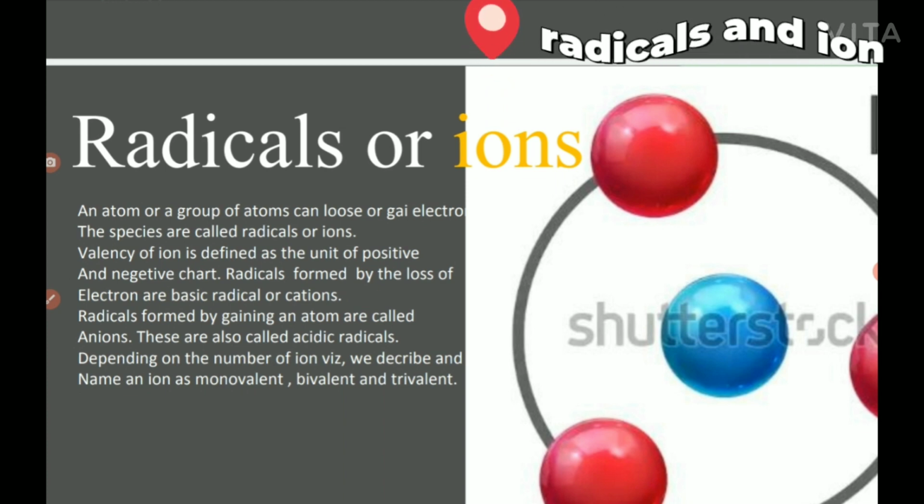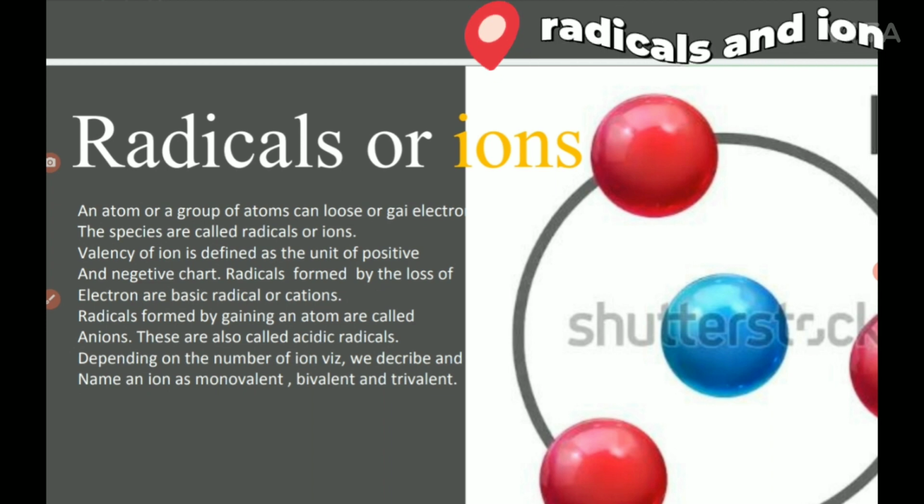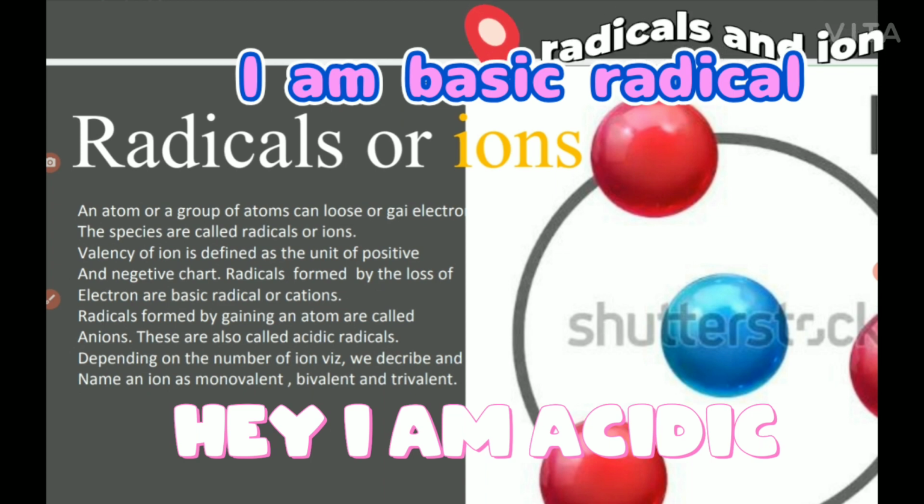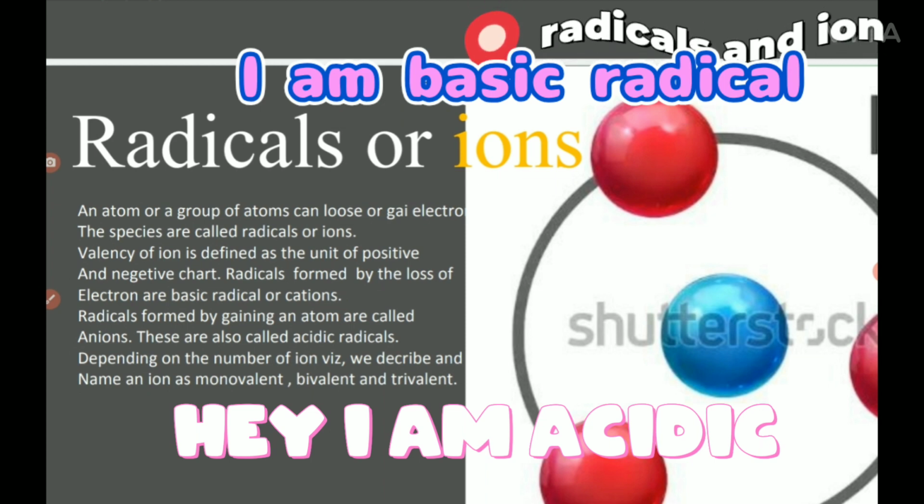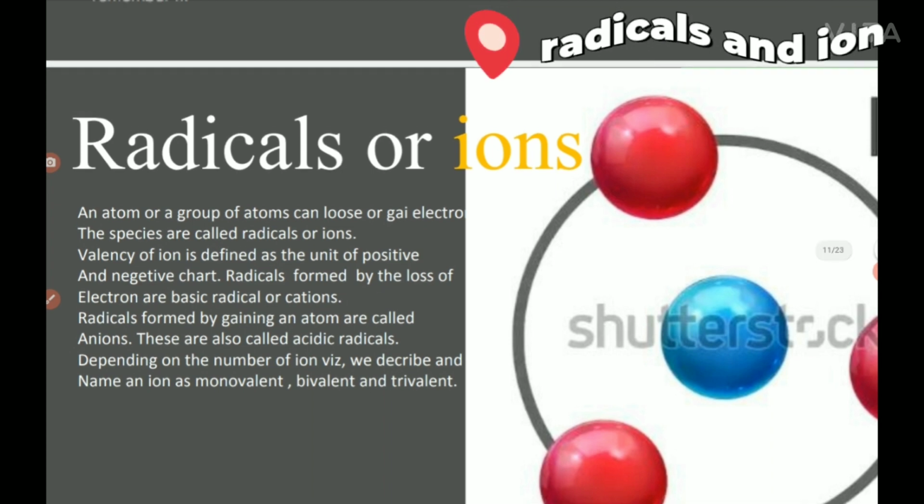Valency of an ion is defined as the unit of positive charge and negative charge. Radicals formed by the loss of electrons are called basic radicals or cations, and radicals formed by gaining electrons are called anions. These are also called acidic radicals. Depending on the number of electrons the ion gains or loses, or its valency, we describe the name as monovalent, bivalent and trivalent.